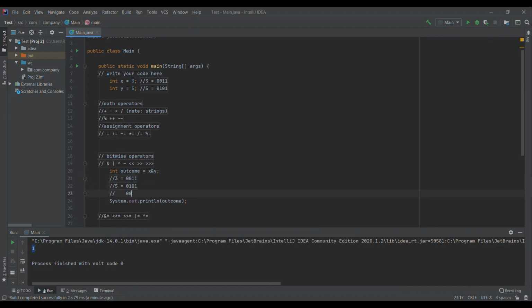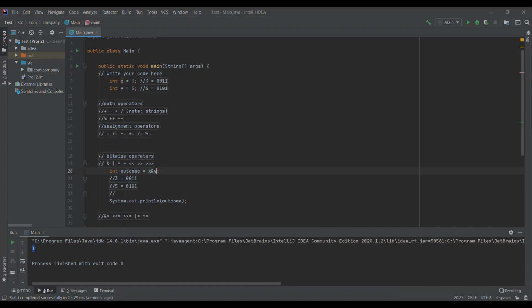So this is also a 0 because it needs both of them. It checks is this and this on. Again, in the 2 slot, 3 has a 2, but 5 doesn't have a 2. So this is a 0. And then you get to the end, both 3 and 5 have a 1 in this 1 slot. So you come out with a 1. And 0, 0, 0, 1 is 1. So when you print outcome, you get 1. Now if I go back, so that's the AND operator, and it gives you a number, but it's based on the bits of the numbers you used.